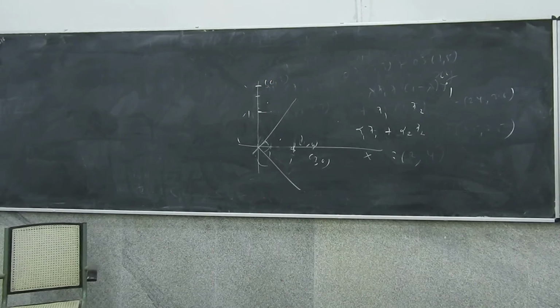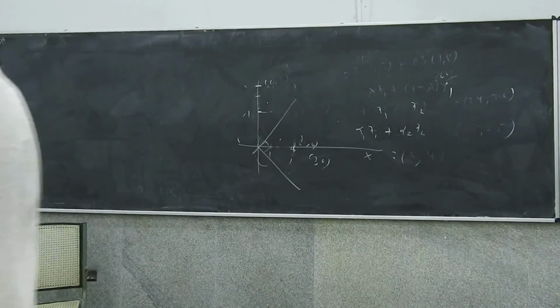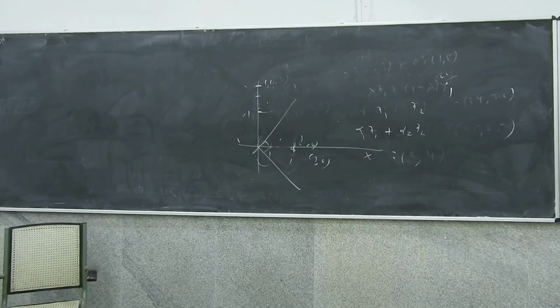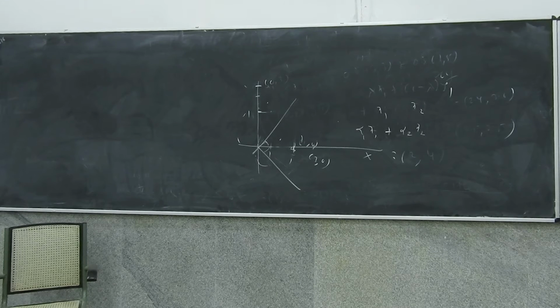For a three-dimensional space, there will be three vectors which are perpendicular to each other, and any point can be represented in terms of those three basis vectors. If you have a four-dimensional space, any point can be represented as alpha 1 x1 plus alpha 2 x2 plus alpha 3 x3 plus alpha 4 x4. Right? Okay? Sure? Now